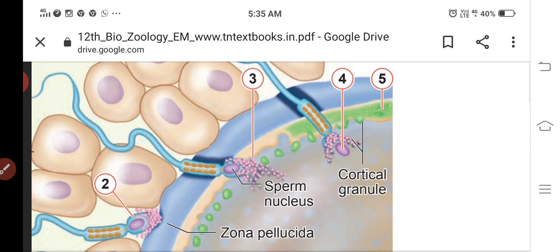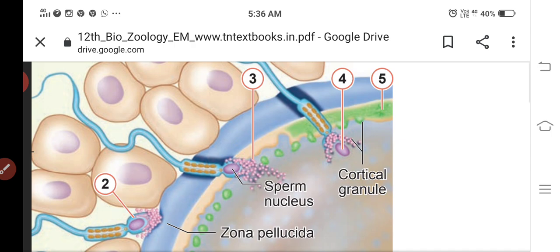The nucleus and other components of the sperm enter into the egg. The cortical granules form a layer. This is called the fertilization membrane. Thus polyspermy will be avoided.